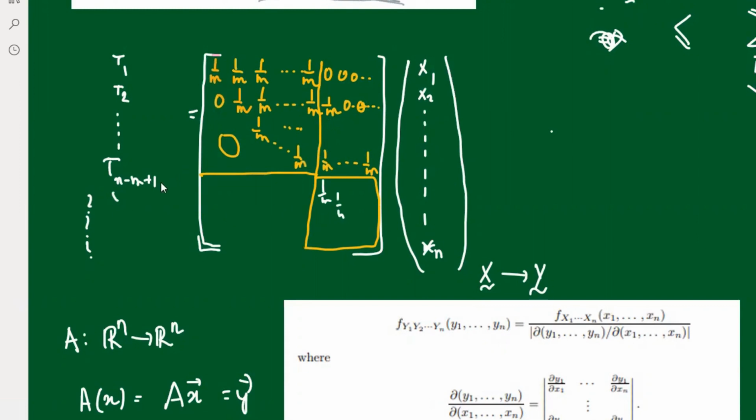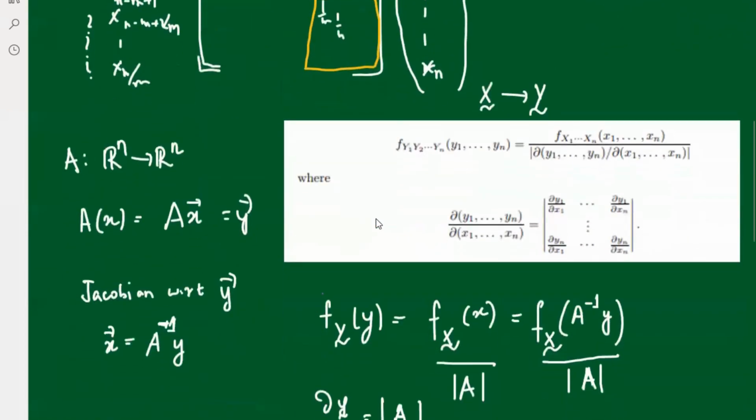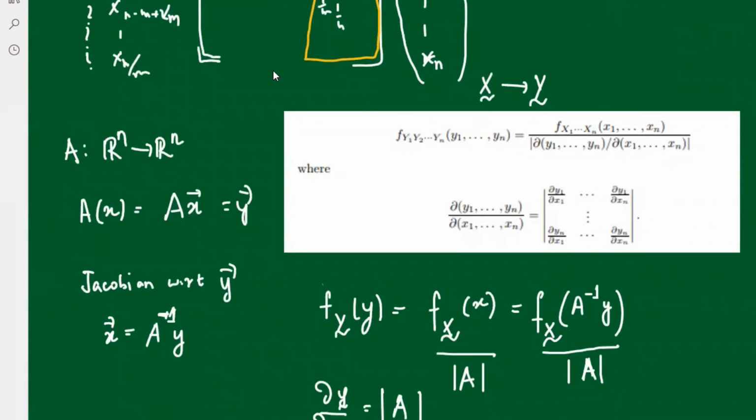It's not n dimension. If you do the last one, n minus m plus 2 up to xn, each of them divided by m, then this will give a very good result. This will give an invertible matrix. You can easily prove it because it's an upper triangular matrix, and you can show that its determinant is non-zero. The main problem comes from this Jacobian, when you want to find it out. This is a proof to show that I was using Jacobian initially.